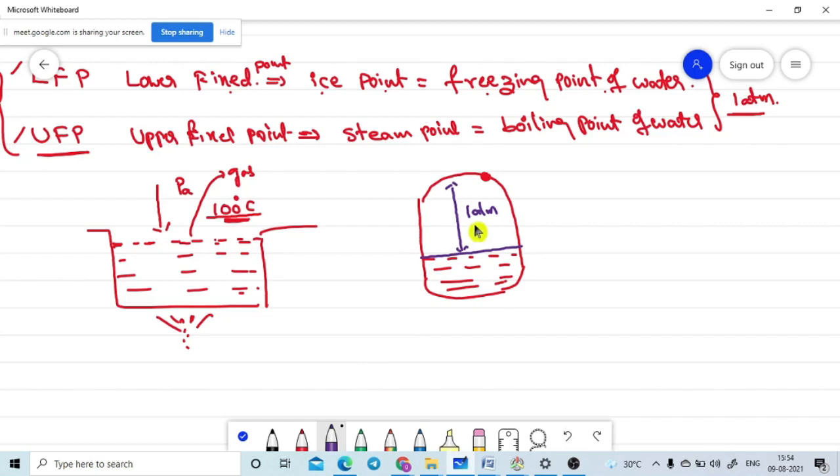Now while I am heating, this will expand, so the volume available decreases, and pressure increases on this liquid. Is it correct or not? Yes, sir. Pressure increases, so normal atmospheric pressure is not available. That means while the pressure increases, the boiling point of the liquid will also increase. It is very, very important. Sorry, I wrote the reverse case: while the pressure increases, the boiling point of the substance will also increase.